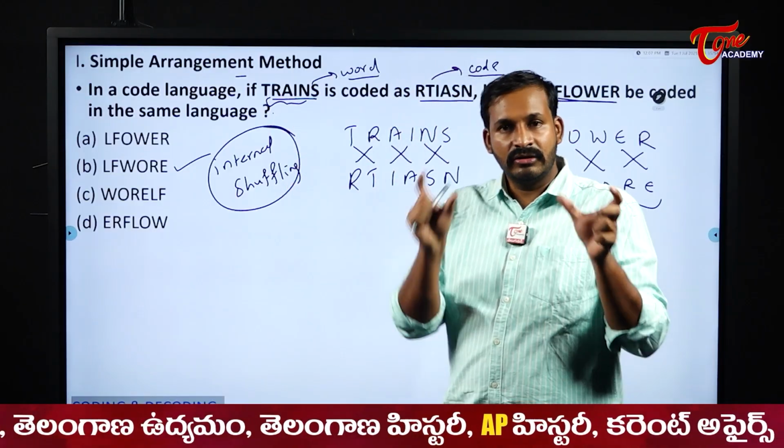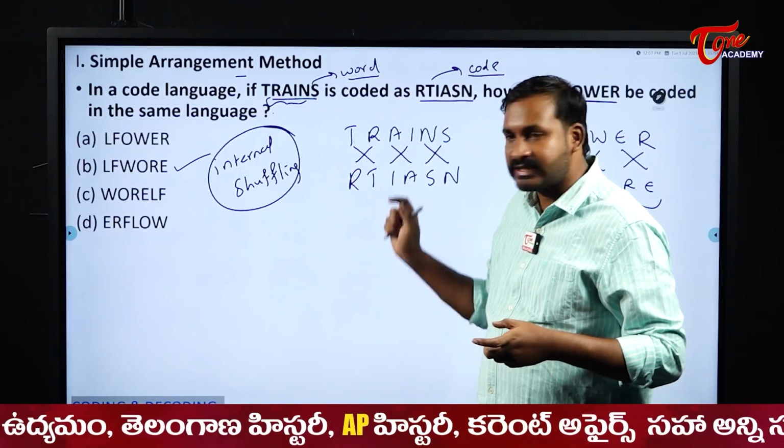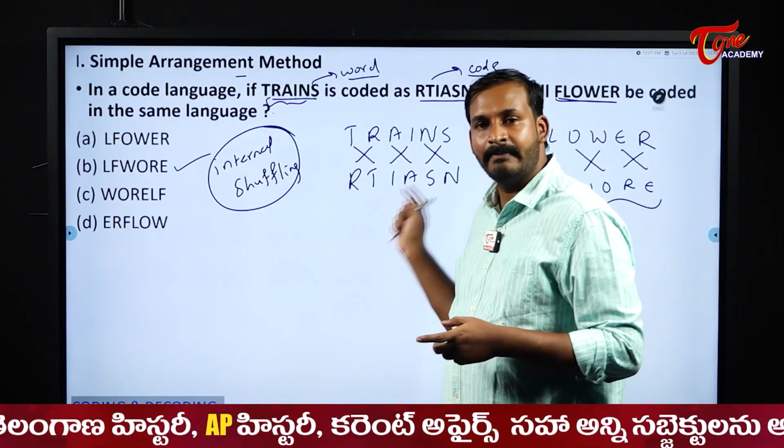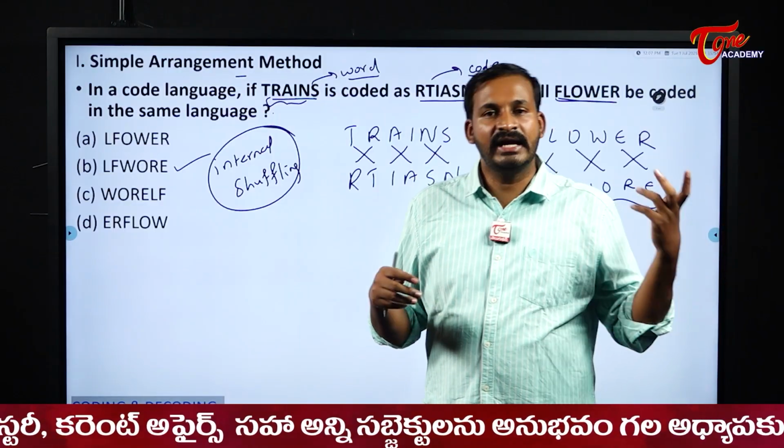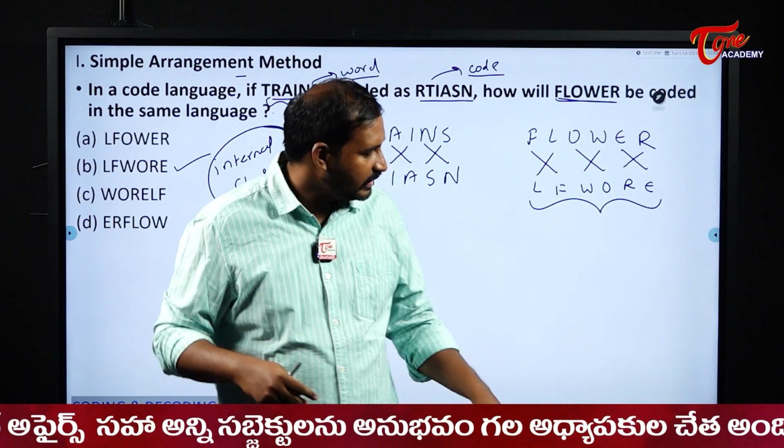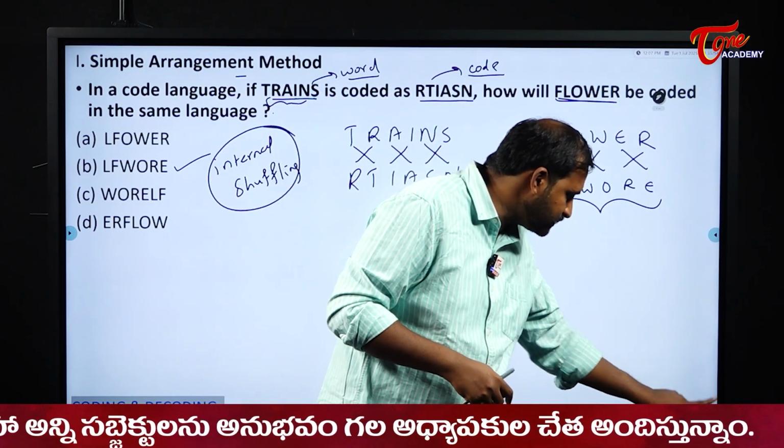Same letters. So then write one over the other. That means like this, write it. Then you can easily identify the pattern, how they are shuffled, and then accordingly do the same thing for the given word also. Okay, right? The next one. We will see two more examples from this only.